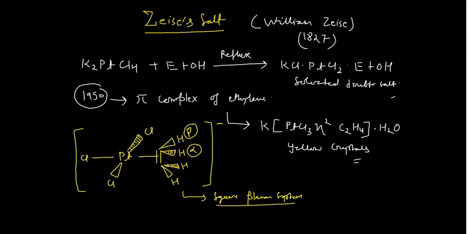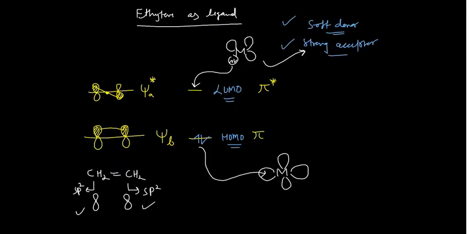So what can happen in that case? The pi back bonding is very, very important. So basically in that case you are having two bonds. Say in the next slide you can see here. See, this donation is from the sigma bond, this acceptance is from the pi bond. So basically what I can write here, this is sigma donation, it means a sigma bond, and this is pi back bonding.